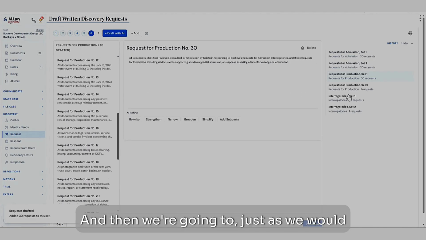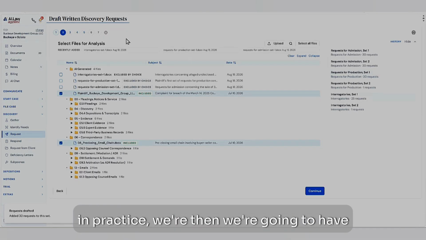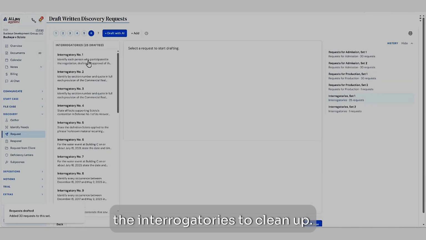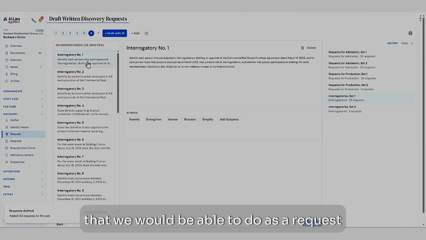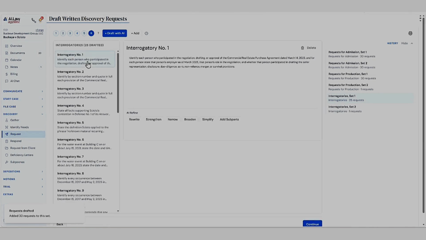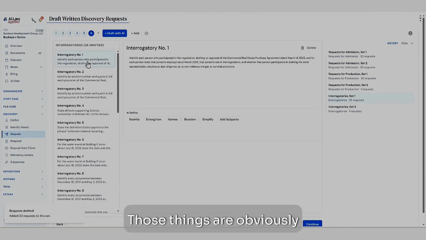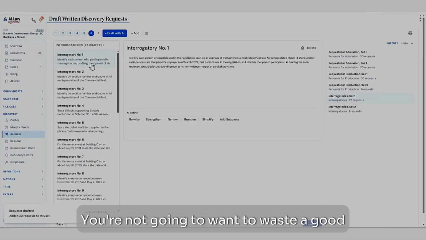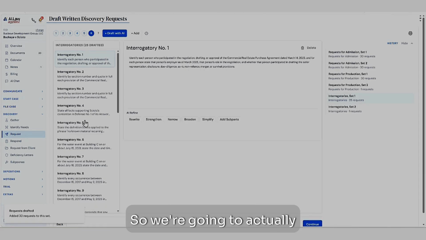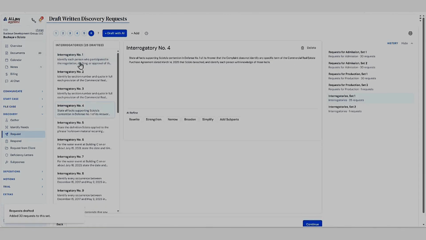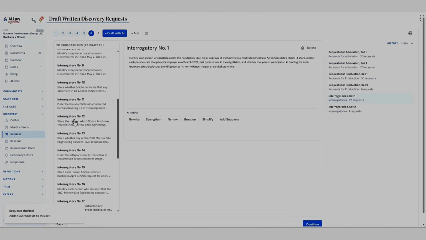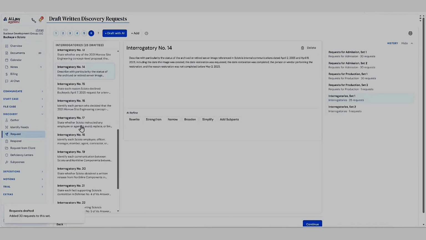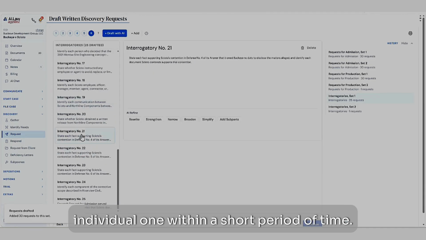And then, just as we would draft them in practice, we're going to have the interrogatories to clean up. So we're not going to ask interrogatories that we would be able to do as a request for admission or obtain through a request for production. Those things are obviously already taken care of. You're not going to want to waste a good interrogatory. So we're going to get into stating long facts, identifying people, things that can't be a yes or no question, and your discovery is completed for you, each individual one, within a short period of time.